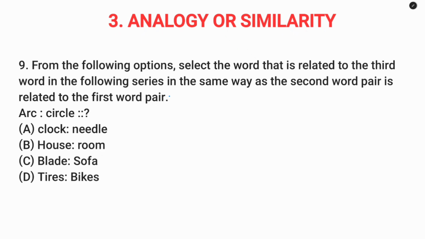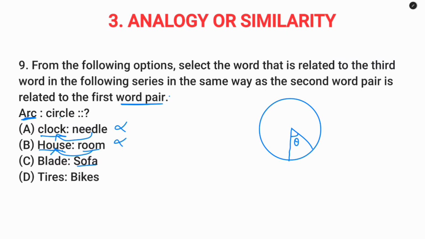Question number 9. So the given word pair are arc, circle. So this is circle. So if it is cut in a small portion, this is theta. So this will be arc. So arc is a part of circle. Clock, needle. Needle is a part of clock. So this is reverse. House, room. Room is a part of house. So this is reverse, wrong. Sofa, blade. So this is also wrong. Bike, tires. Tires is a part of bike. So option D.